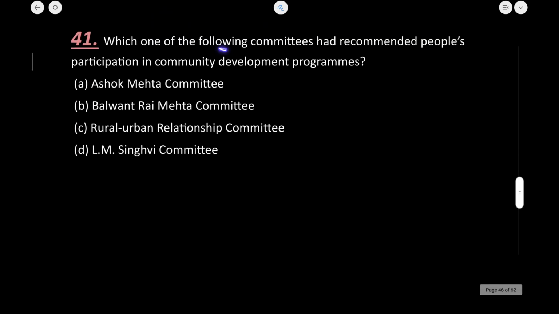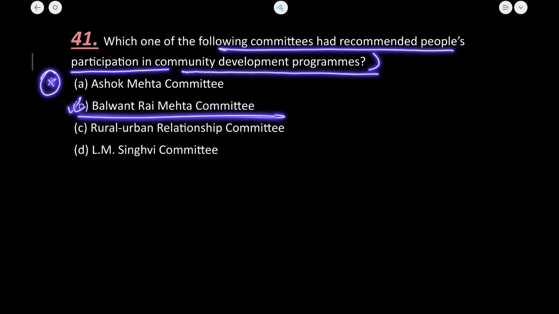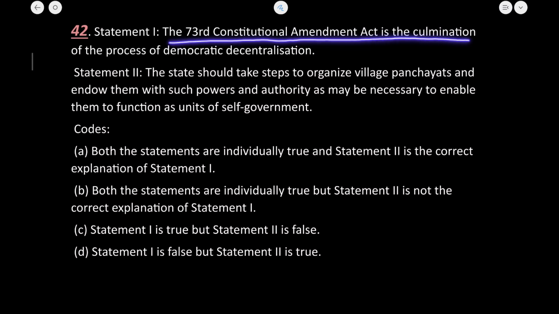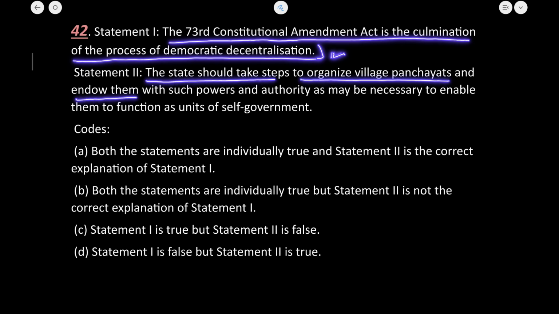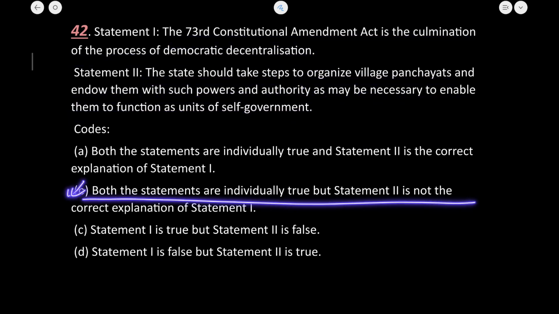Next, which one of the following committees has recommended people's participation in the community development programs? This is an important point you should know. It was the Balwant Rai Mehta Committee. Next, the 73rd Constitutional Amendment Act is the culmination of the process of democratic decentralization. Absolutely correct statement. The state should take steps to organize village panchayats, yes, and endow them with such power and authority as may be necessary to enable them to function as units of self-government. Absolutely true. Both the statements are true, but statement 2 is nowhere related to the 73rd Amendment Act. Okay, B is the correct answer here.